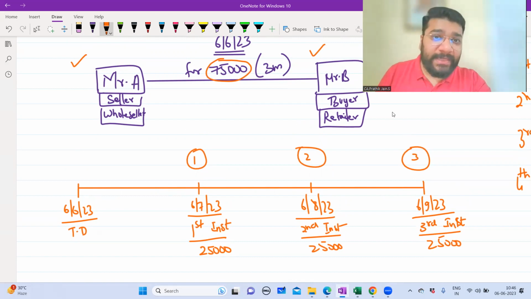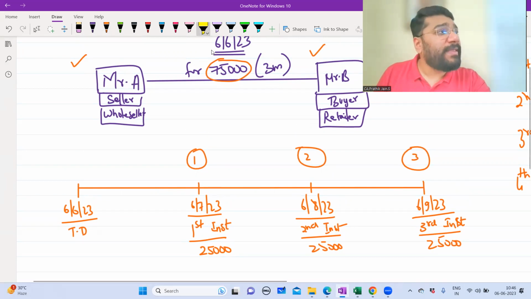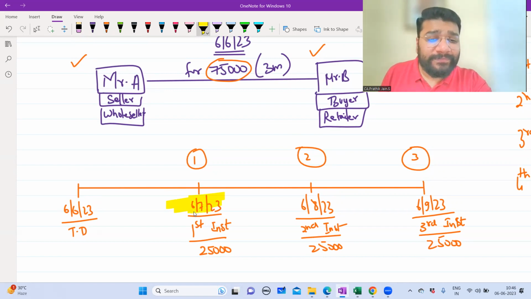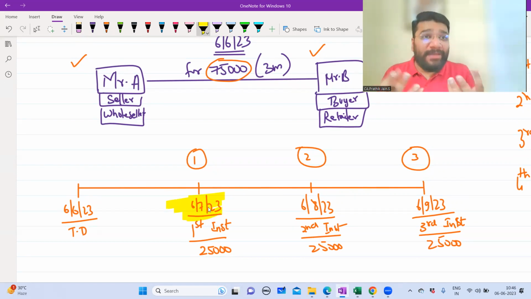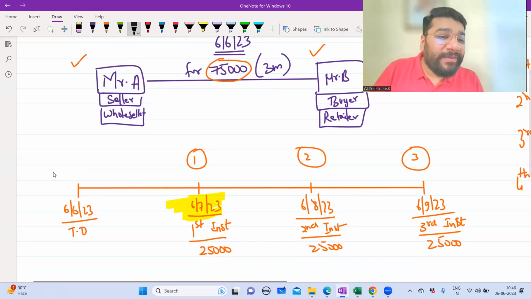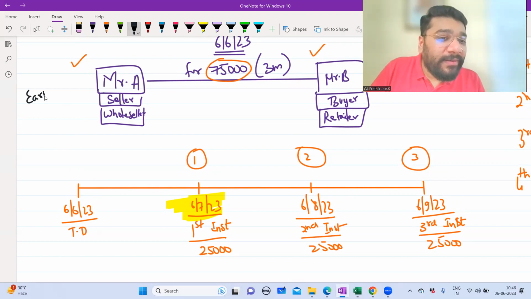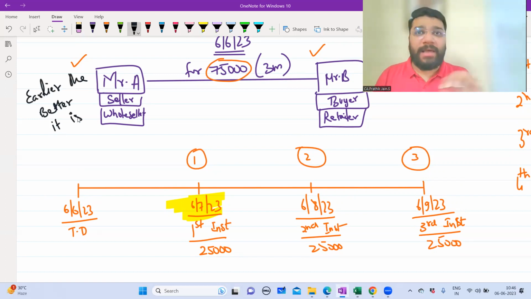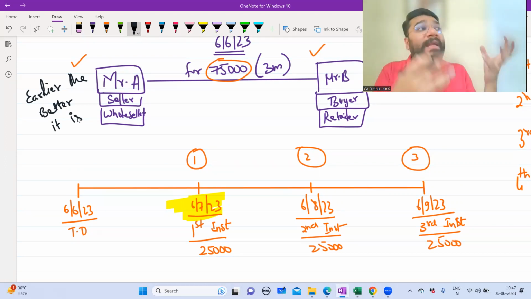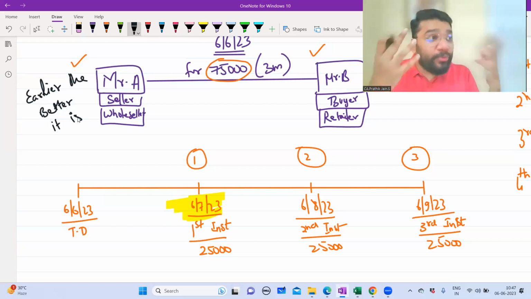6/7. Okay, others? 6/7. Why 6/7? Early payment. The person who is receiving the money wants to receive the money at the earliest. So if you ask the seller, what will he say? The earlier the better. Correct? If you ask Mr. A which date he wants to receive the money, obviously he will say the earliest date, because the earlier he gets the money, he can deploy that money somewhere and earn some additional income. So obviously he would want the money to come in advance.